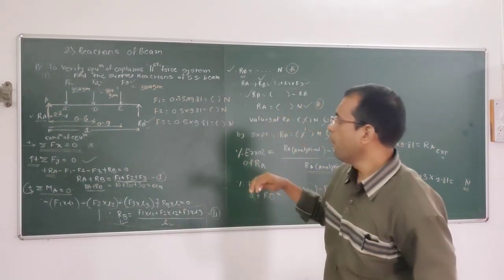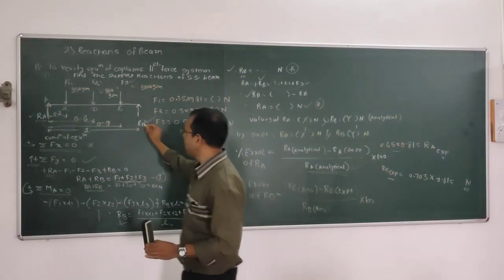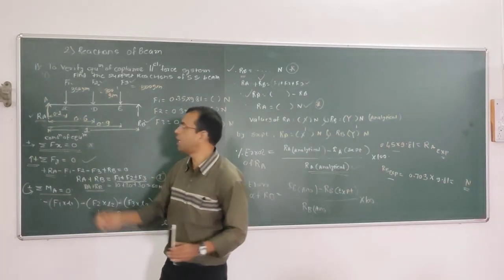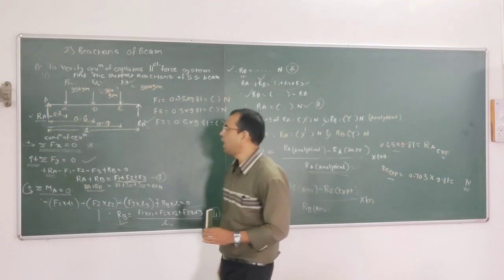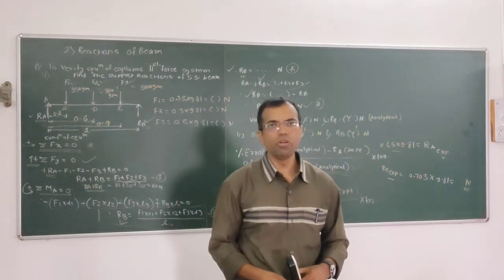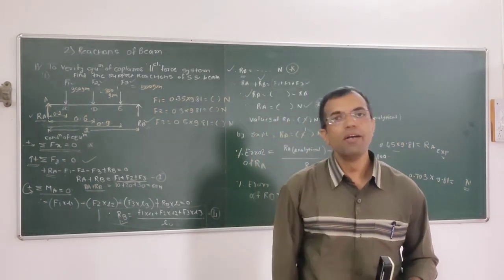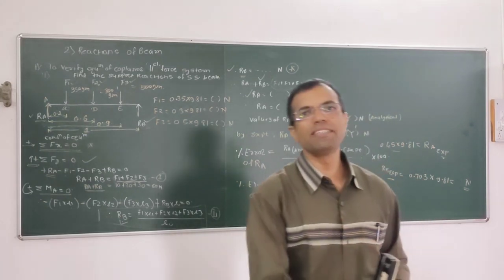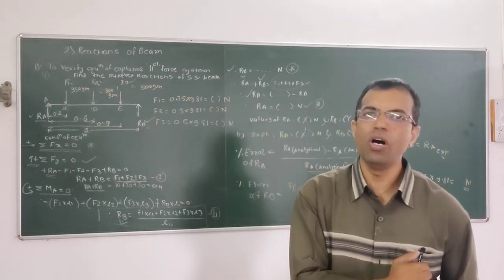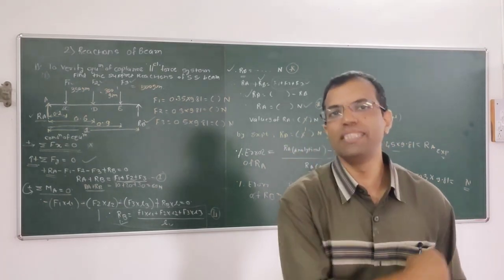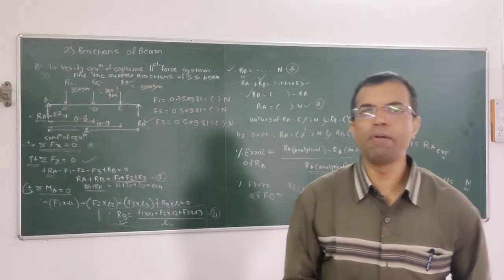So we have to find out the reactions Ra and Rb in such a way that they are able to sustain this load. So how to find that? We have to use the three conditions of equilibrium. First one is summation of Fx is equal to 0. Second condition is summation of Fy is equal to 0, and third condition is moment is equal to 0.